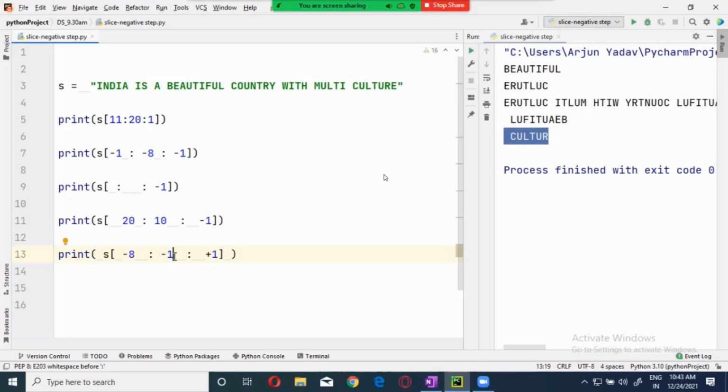So that's what I'm saying. Don't use that combination. You can get the output, but you should be really amazing with slicing. I strongly recommend that you don't do that, because this is only the starting.